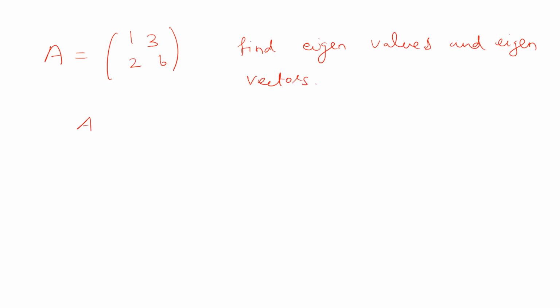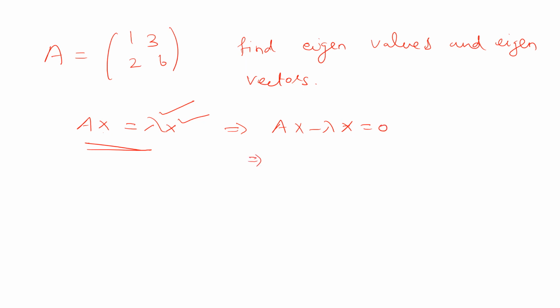A transforms this vector into lambda times x. If x is an eigenvector for A, it satisfies the condition Ax equal to lambda times x. Then this lambda is the eigenvalue and x is the eigenvector of the matrix A. So this implies Ax minus lambda x equal to 0.